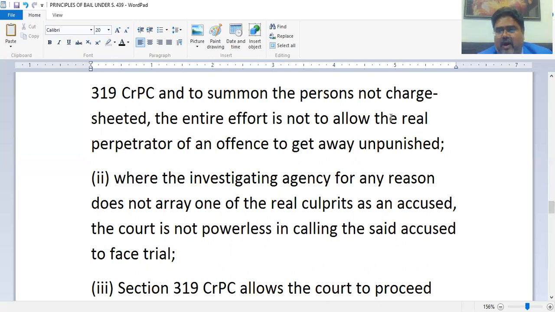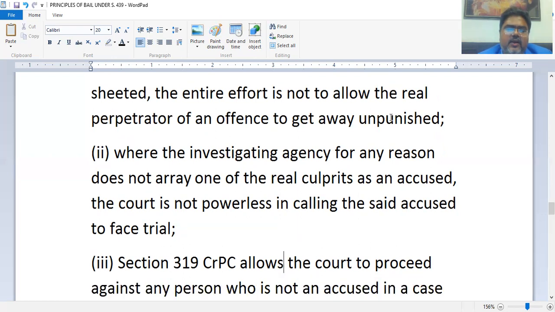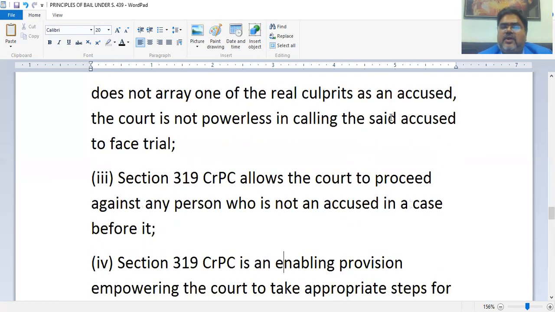the court is not powerless in calling the said accused to face trial. So the court has the power to call that person to face the trial. Section 319 CRPC allows the court to proceed against any person who is not an accused in a case before it. This is a very plain, simple sentence, no need of explanation. So we are getting our answers to the 5 questions that were raised in this Manjeet Singh case. We are answering those 5 questions one by one.